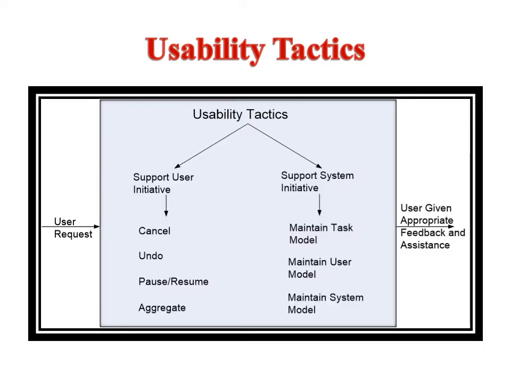According to the usability tactics, there are two categories: support user initiative and support system initiative. First one is the support user initiative. That is, if the user makes any mistake, it either has to be cancelled or it can be undone, or if there is any interrupted process, it has to be resumed. And if you want to sum up all the actions, you have to give aggregate. And if it is support system initiative, it has to maintain a task model and a user model and also the system model. Based on that, the feedback has to be given to the user.